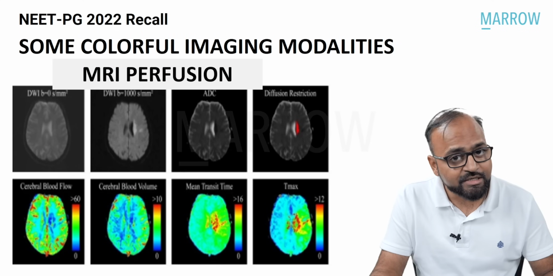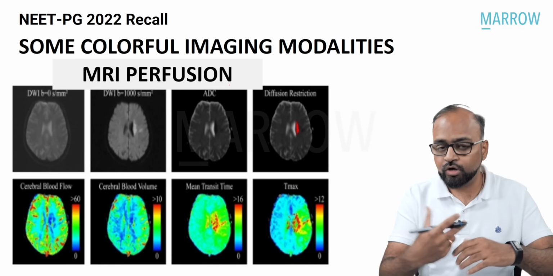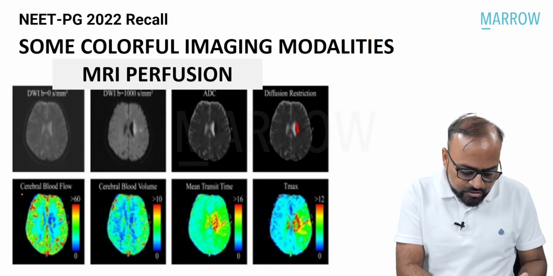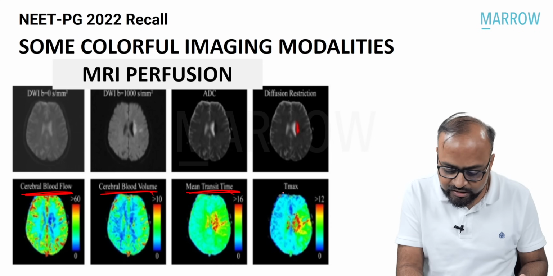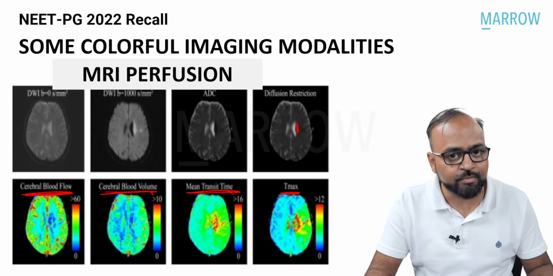Now an image very similar to CT perfusion is called MR perfusion. Again, based on MRI contrast which is injected, color maps are plotted. The information is given as cerebral blood flow, cerebral blood volume, mean transit time, and Tmax, that is time to peak. Based on these parameters, the diagnosis can be made.